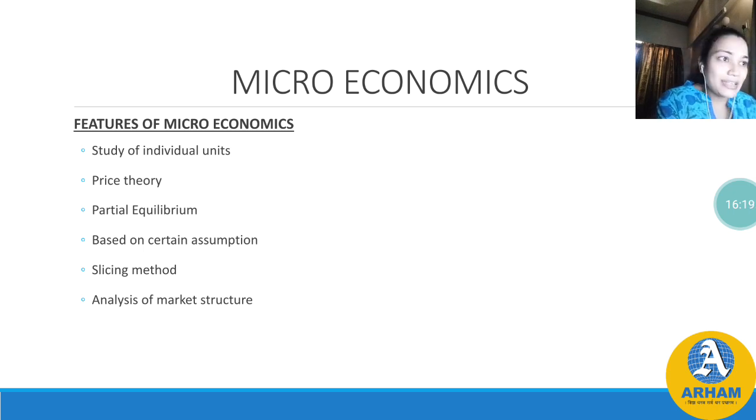That is known as slicing method. It splits or divides the whole economy into small units and then studies each unit separately in detail. For example, to study individual income out of national income. अब national income अपन study तो नहीं कर सकते, but एक एक individual का income अपन study करके we can study the whole nation's income, right?